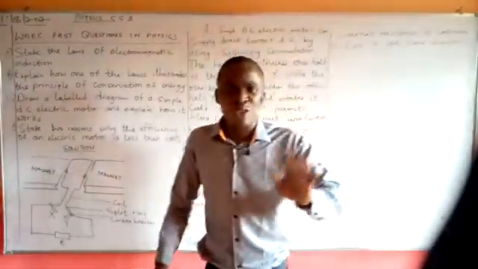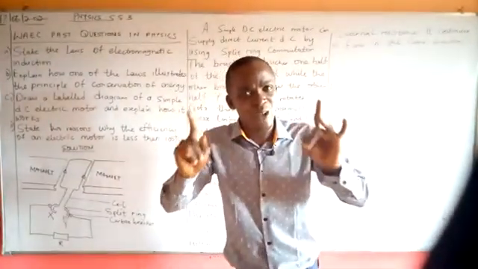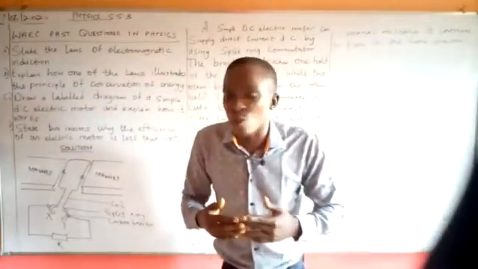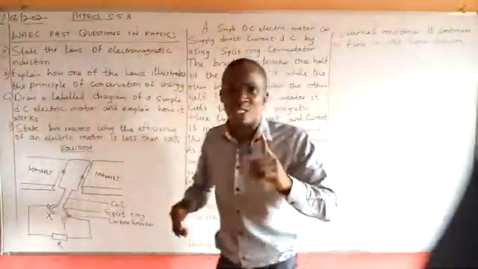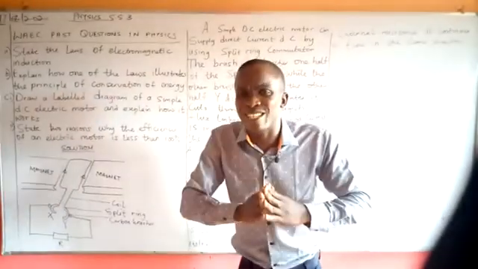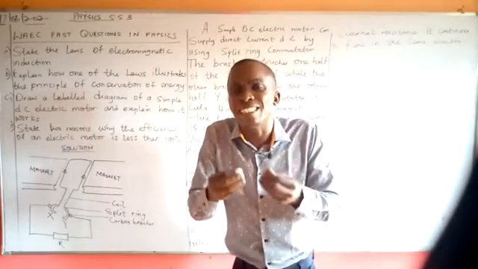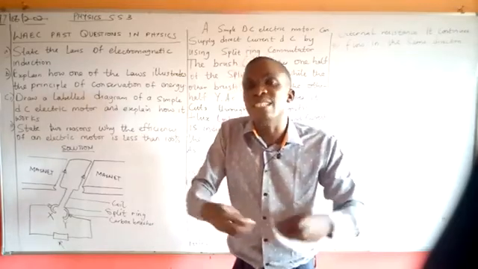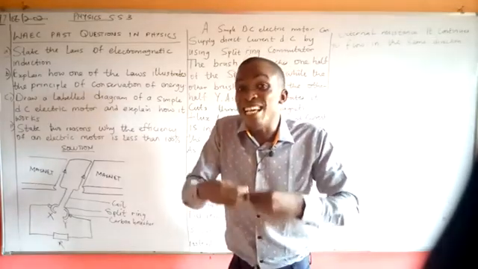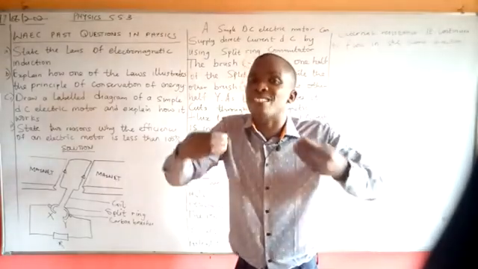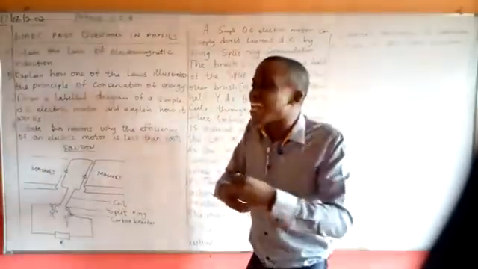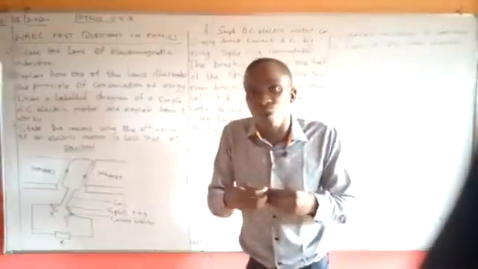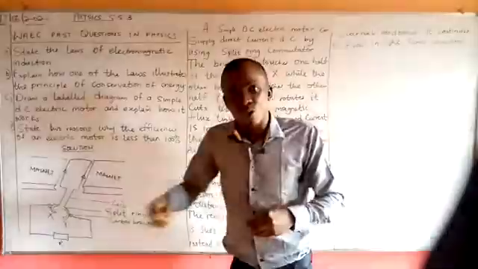Now, first of all, we're going to start with the laws. Faraday has two laws. We're talking about the first law, that's the first law of Faraday, electromagnetic induction, and the Lenz law. Now, what does Faraday's first law state? Faraday's first law states that when there is a change in the magnetic lines of force, EMF is induced. The EMF that is induced is directly proportional to the rate of change in the magnetic flux linked to the what? To the circuit.